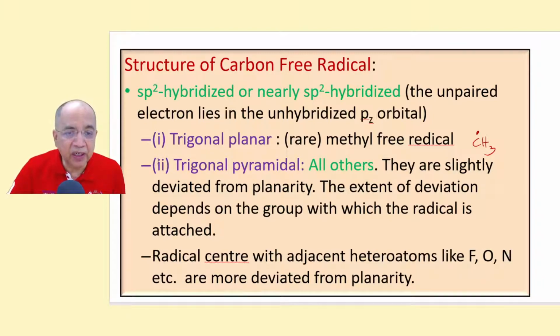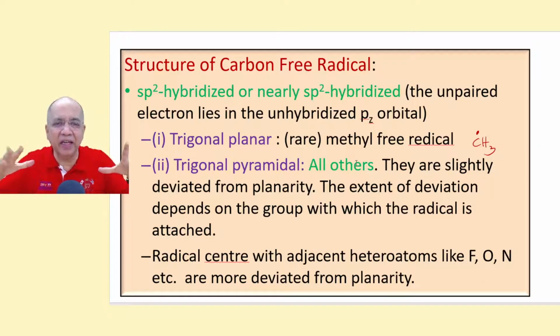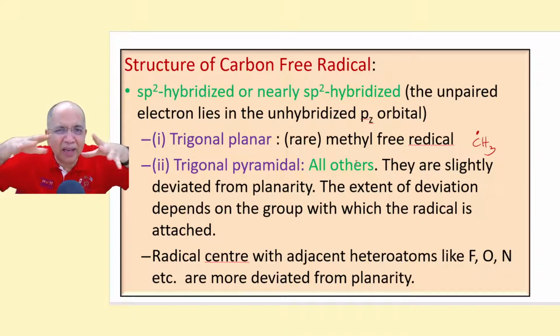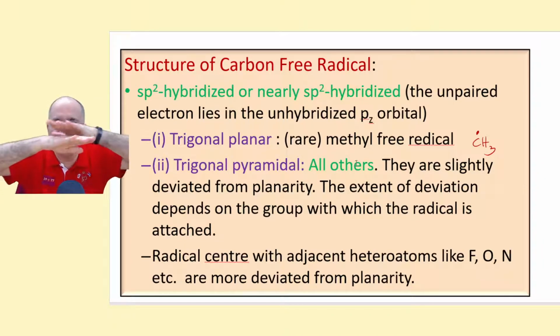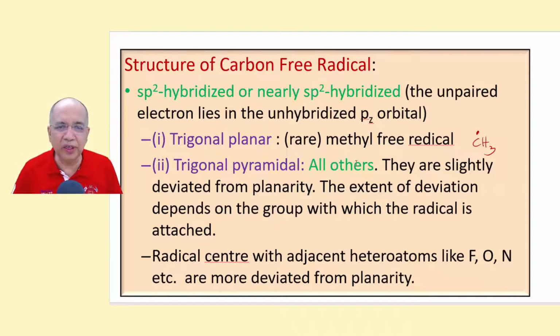It is perfectly sp2 with a completely trigonal planar shape in methyl free radical. But in all others, it is slightly deviated. sp2, no doubt, but the shape is slightly pyramidal. It's deviated from planarity, so we call it pyramidal.